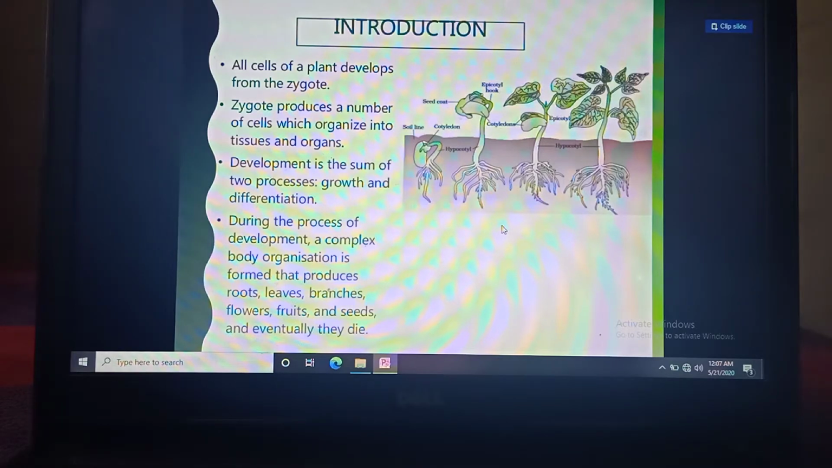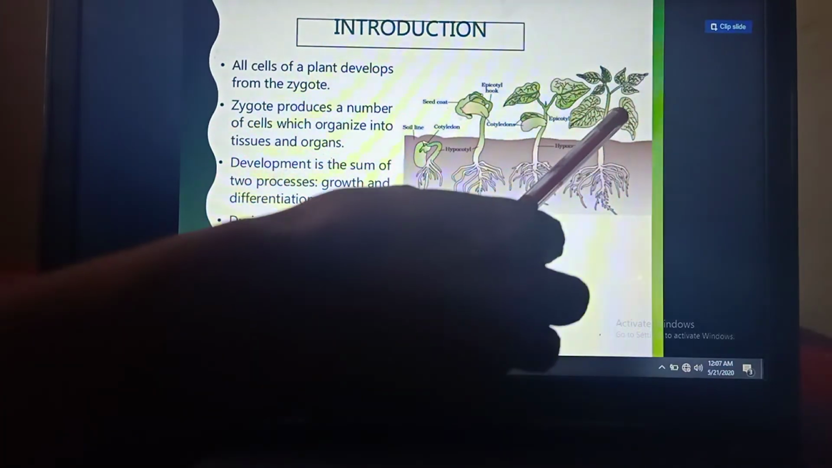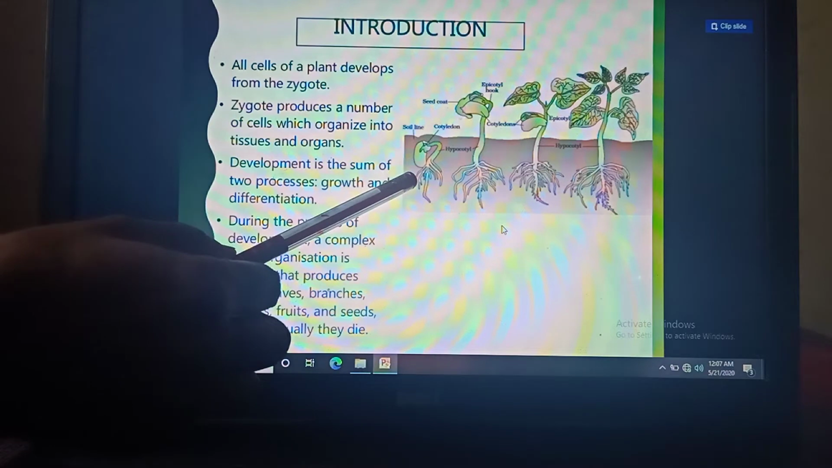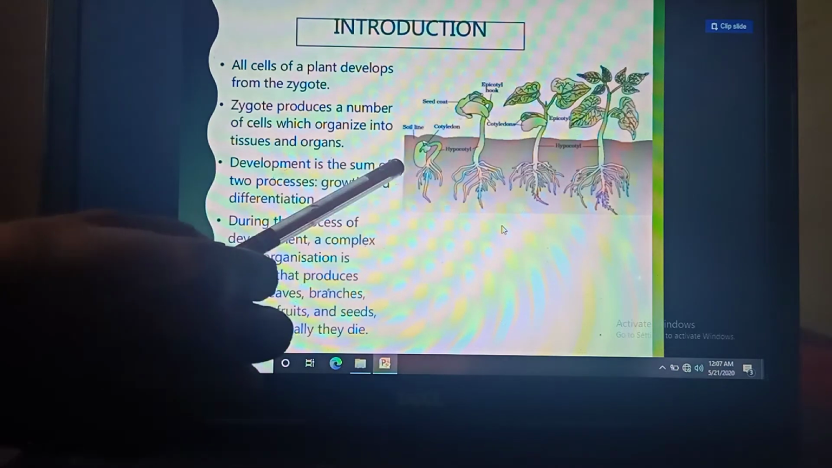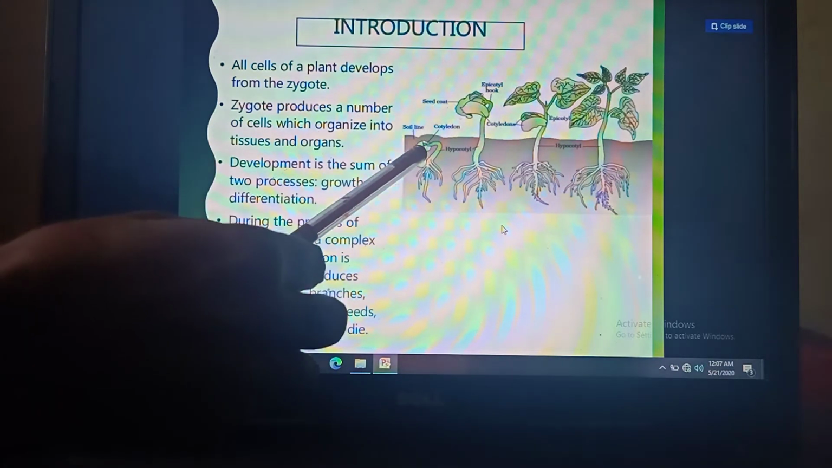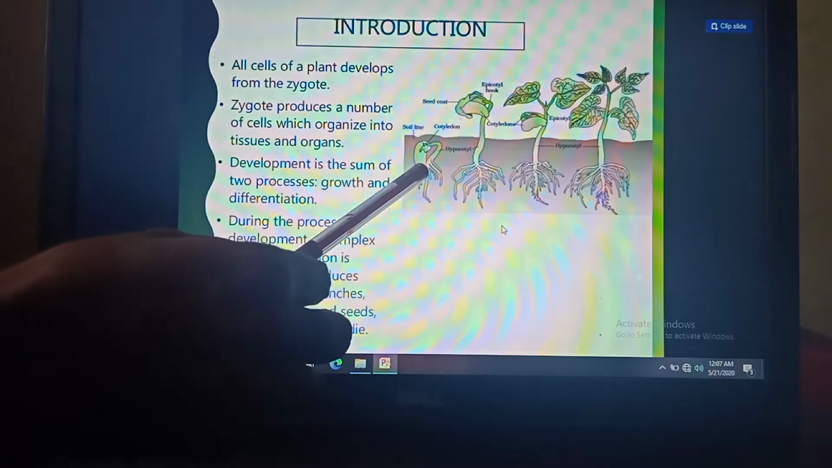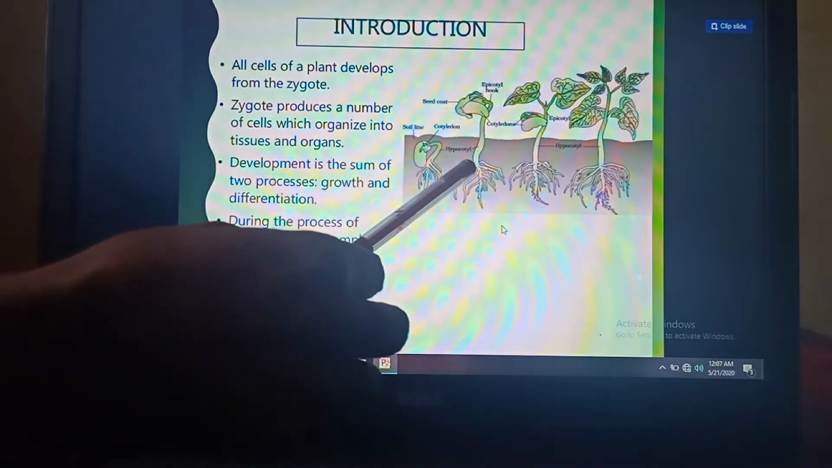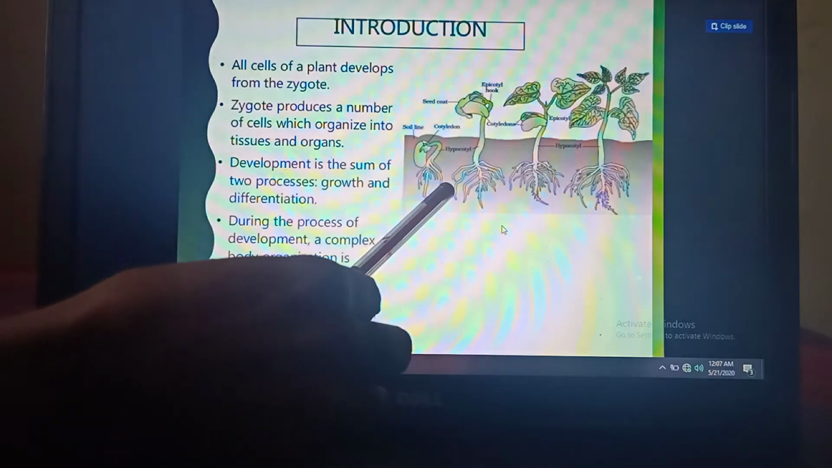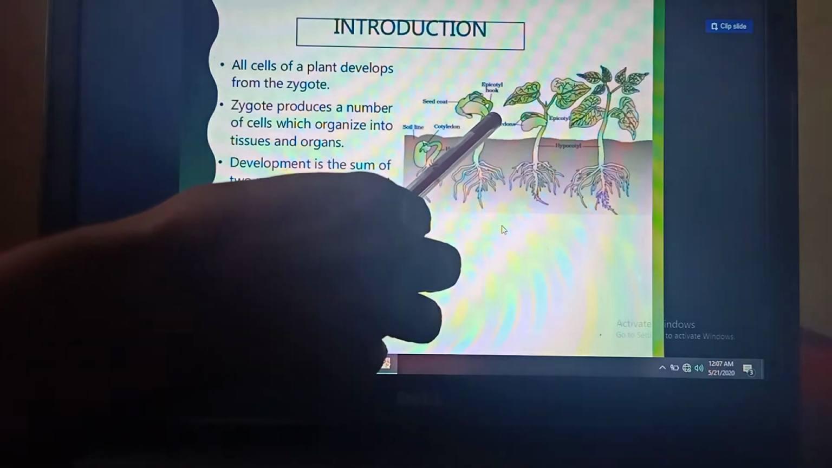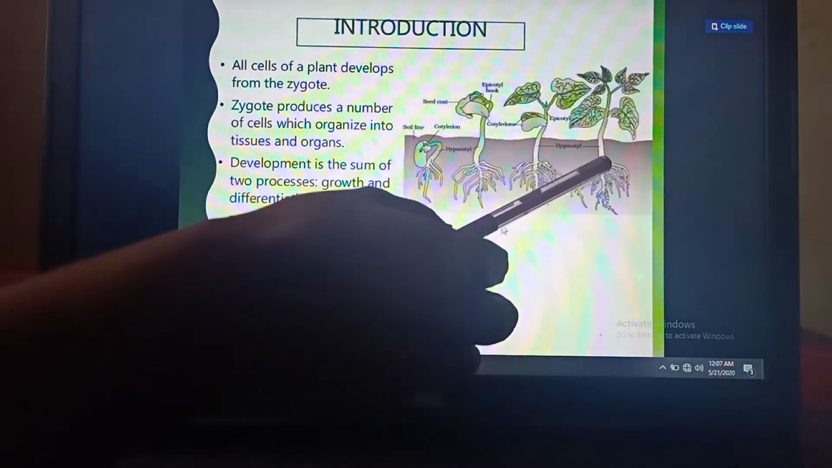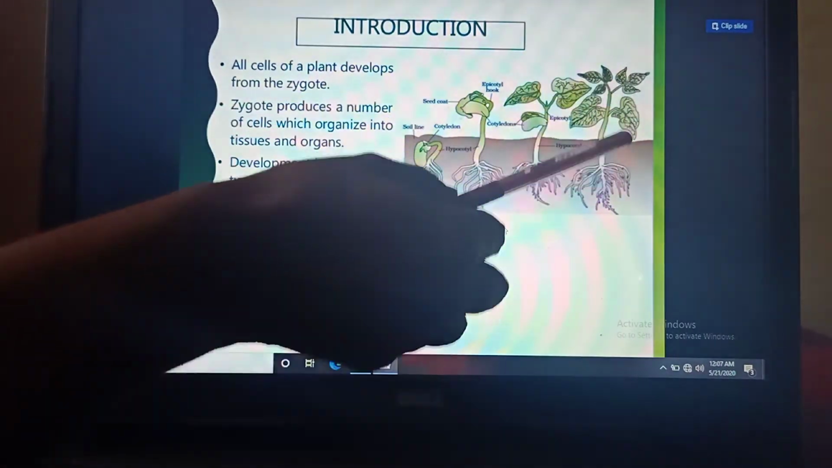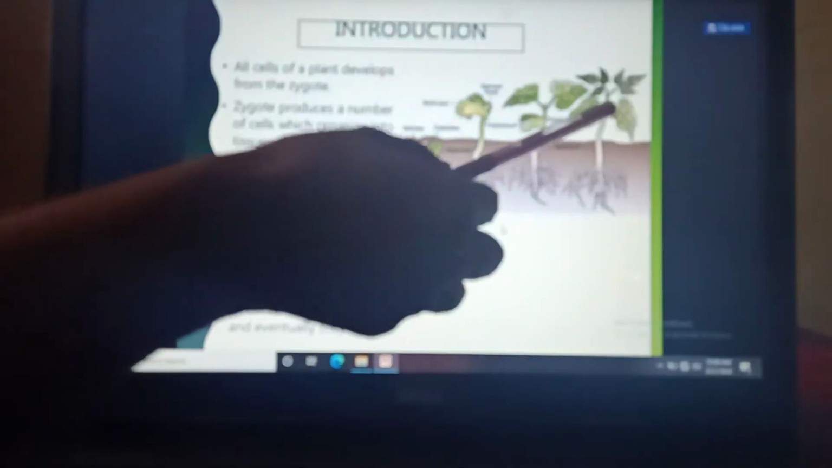Now we will see how the developed plant body is formed from a single zygote. We know that by the fusion of a male and female gamete, a diploid zygote is formed. Then, by repeated division, the tissues are formed. On the basis of function, different organs are formed from the tissues, and those organs are arranged in a definite manner to form the plant body having different organs like root, stem, leaves, flower, etc.